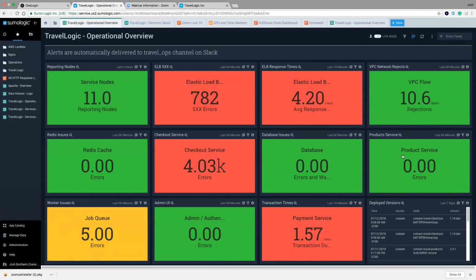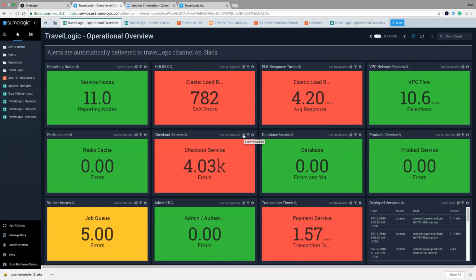Contrastly, red is bad, and so we see here that the response times are a little bit higher than what we would expect, and more importantly, the checkout service has produced about 4,000 errors in the last 60 minutes. Well, I believe there's an issue with the checkout service, and this is confirming that there have been a bunch of errors, or more specifically about 4,000 of them in the last 60 minutes. So this gives me a starting point to dig in. Now I want to continue digging in and seeing what's going on, and more importantly, can I resolve it?